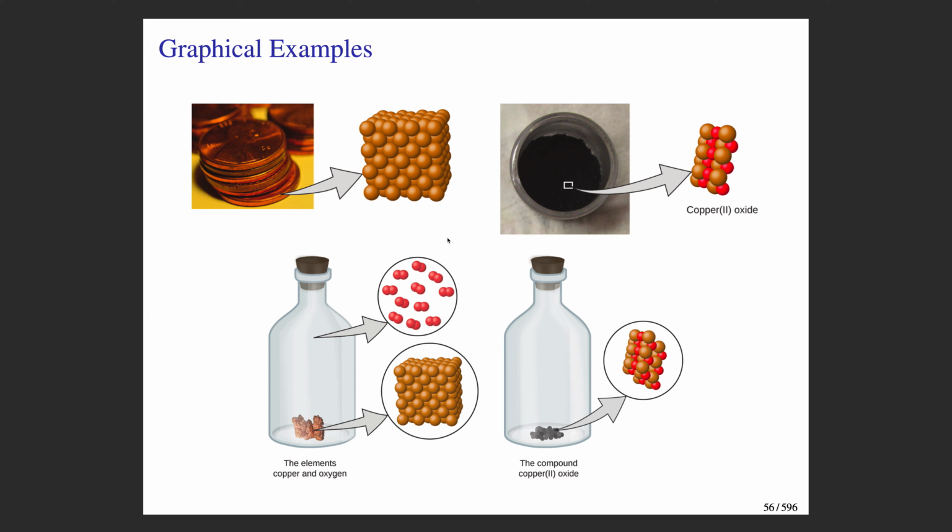When this reaction between copper and oxygen gas occurs, the atoms within the copper oxide are the same atoms that you had in the reactants. That is, the copper atoms don't change their identity when you undergo a reaction. The oxygen atoms retain their identity. They're just combined in different ways to give you a new compound, the copper-2 oxide in this case.